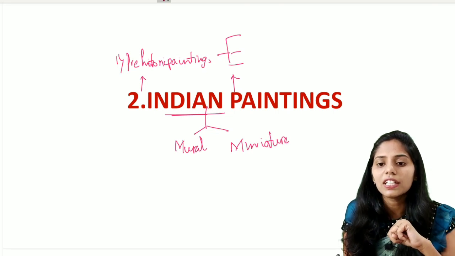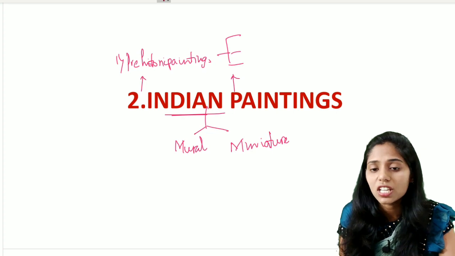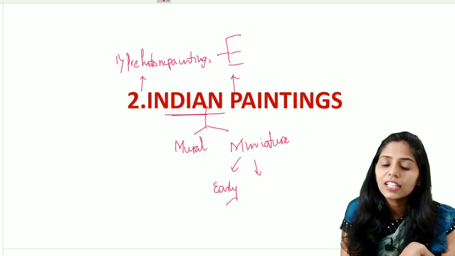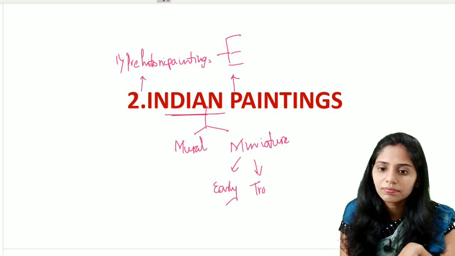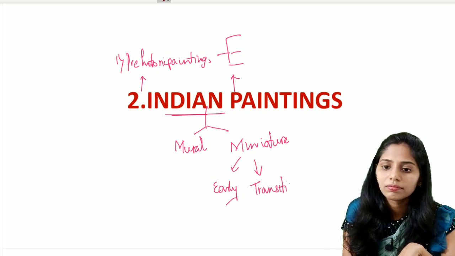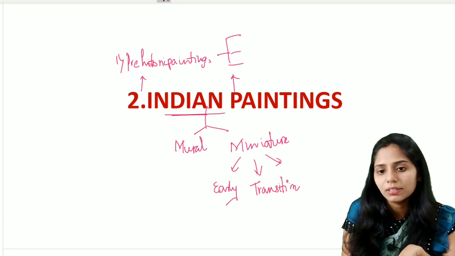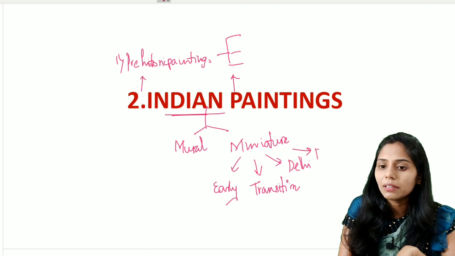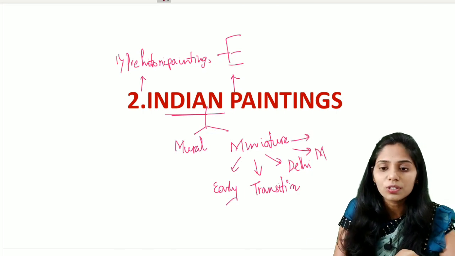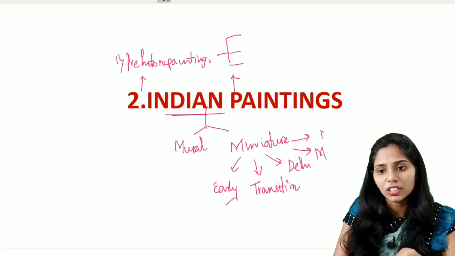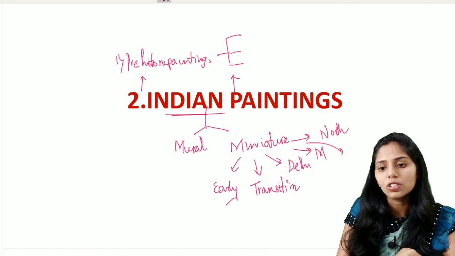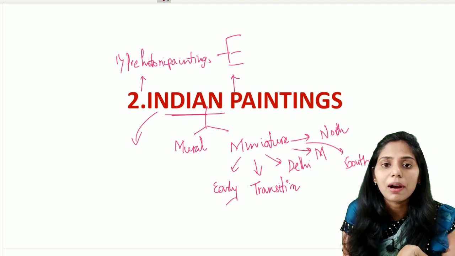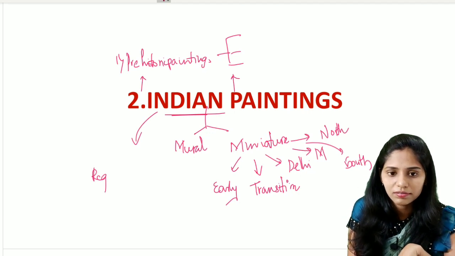In these miniature paintings, we are going to see the different variations. They include early miniature and they include the transition period as well. And the next type of the miniature paintings are those seen in the time of the Delhi Sultanate and also the Mughal period. And later on we are going to see the miniature paintings in North India and also South India. And in these paintings we are also going to discuss the regional styles as well.